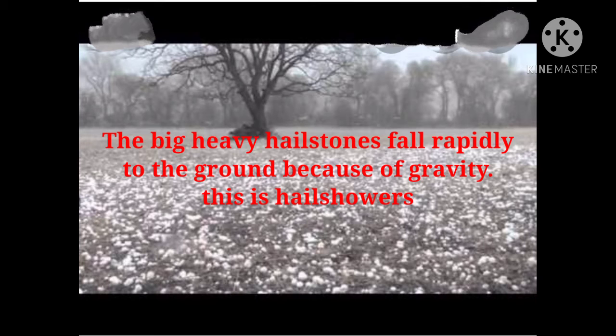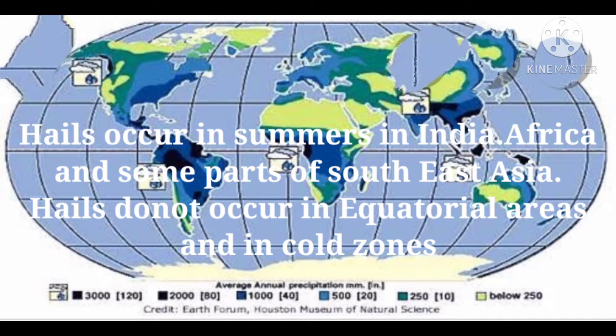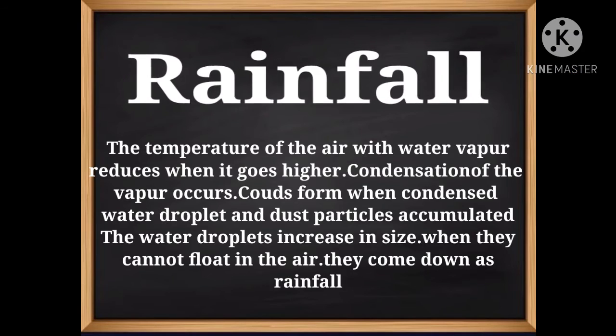Because of hail, crops may get destroyed and loss of life and property may also occur. Hails occur in summers in India, Africa and in some parts of Southeast Asia. Hails do not occur in equatorial areas because of the heat in the atmosphere. Hails do not occur in cold zones because of lack of upward flow.